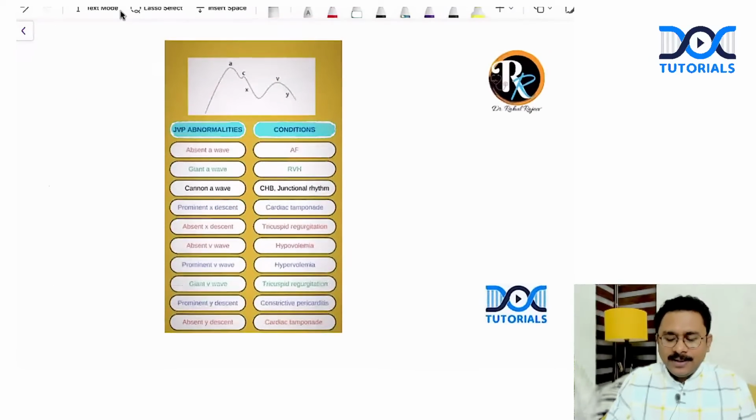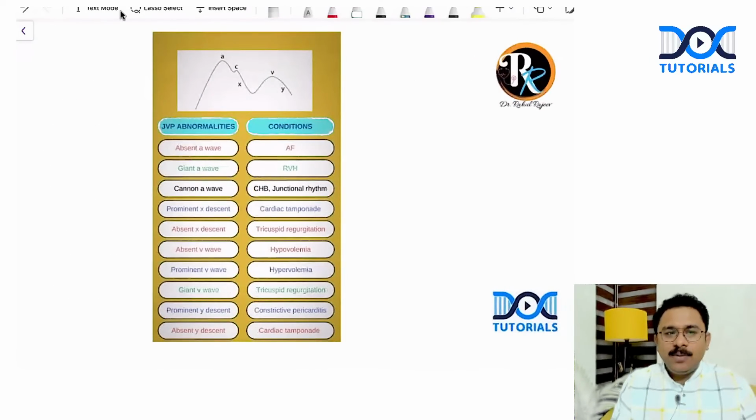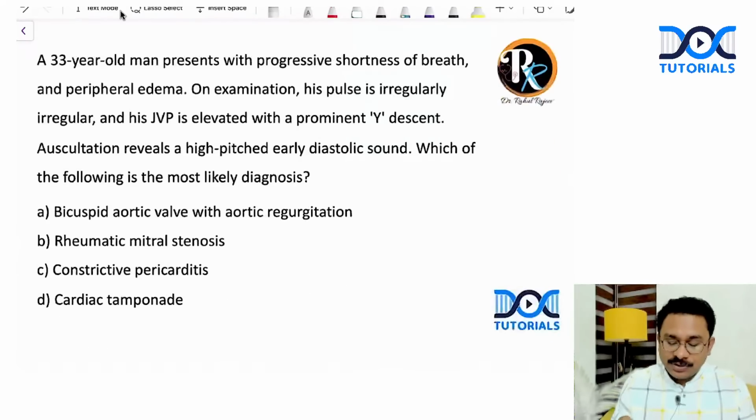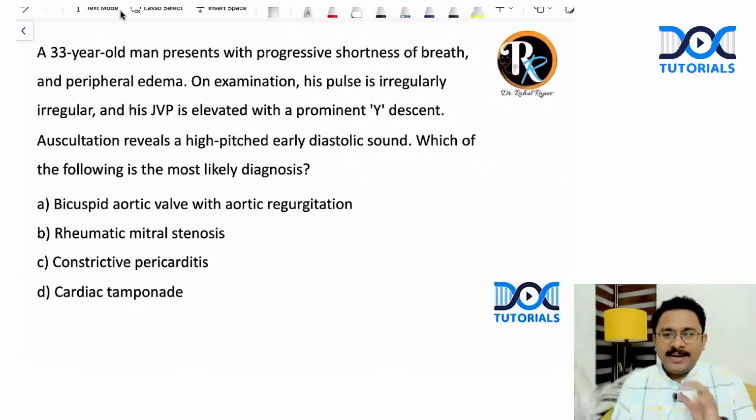Okay. And this is one summary slide which I've already taught you on the various JVP abnormalities and the associated conditions. Please do take a screenshot of this. It's very, very important. High probability question for NEET PG exams. Okay. Next question. Again, an interesting question.